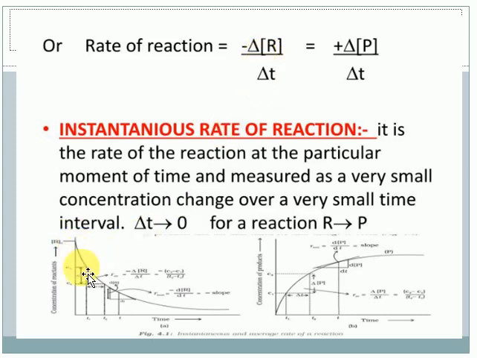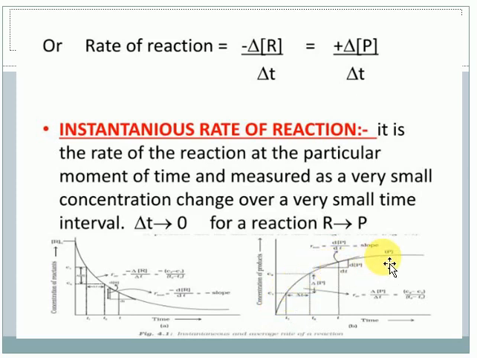Look at this graph in the textbook, it is very clear. This is the concentration of the reactant against time. As time goes on, the concentration of the reactant decreases. That is written as minus delta R by delta T. For the product, as time goes on, the concentration continuously increases.